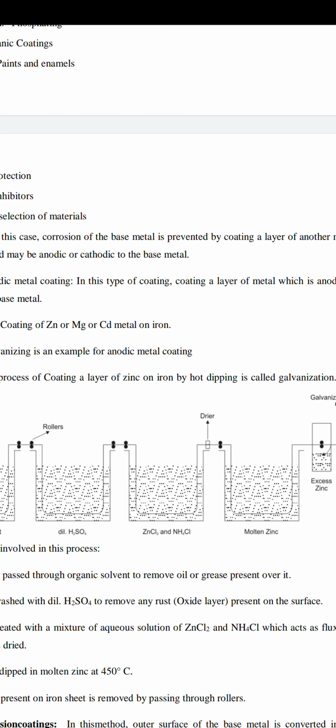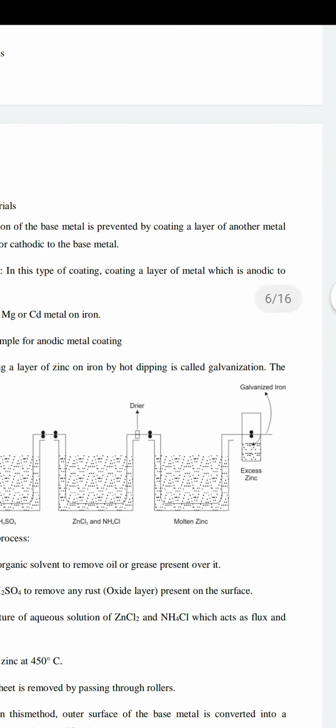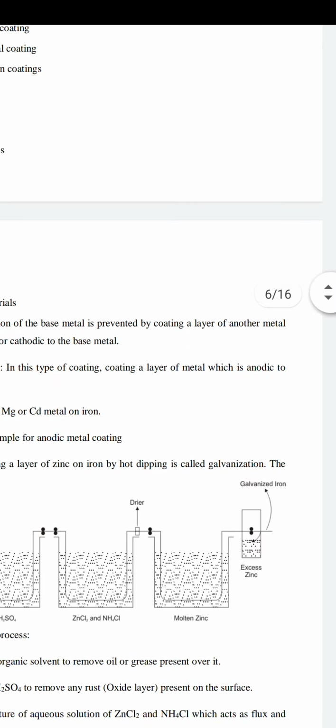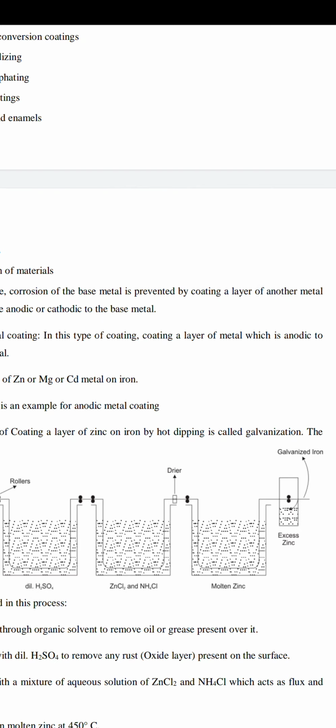Afterwards we pass it through the roller. Whatever thickness we decide, whether 1 millimeter, 2 millimeter, 3 millimeter, or just below 1 millimeter also, by fixing the roller the excess zinc is removed. The excess is collected and again kept in the molten zinc container, where it melts again. After this coating of zinc, the process is called galvanization, and the metal is called galvanized metal.